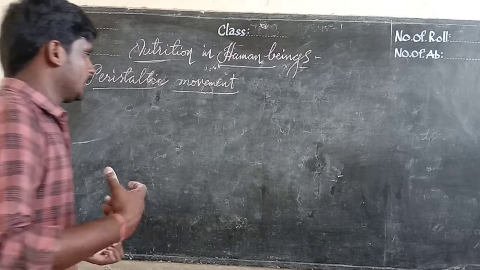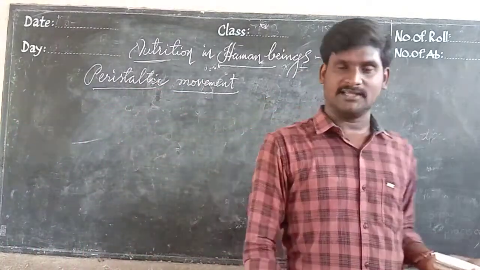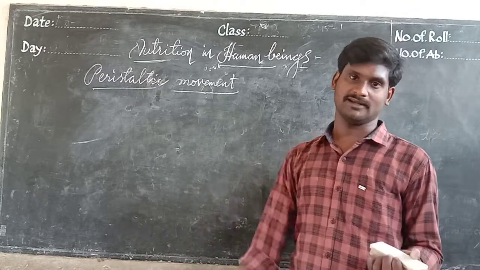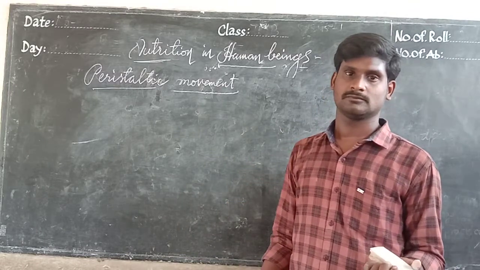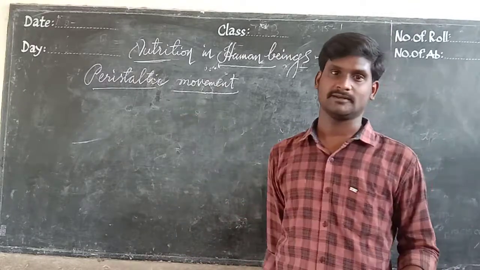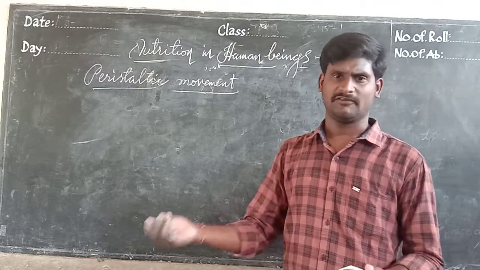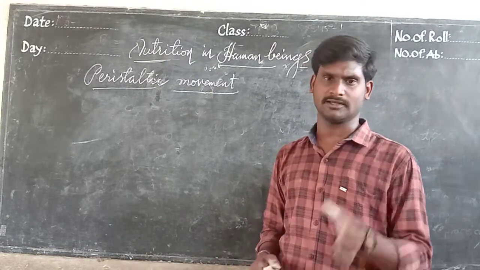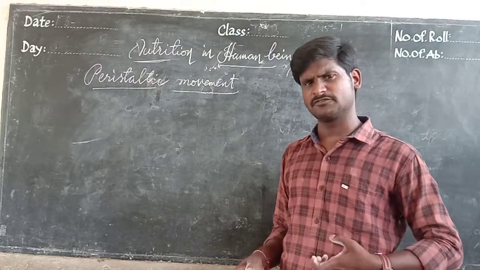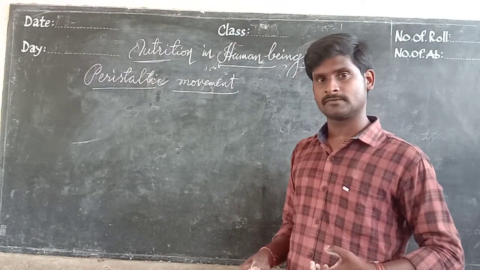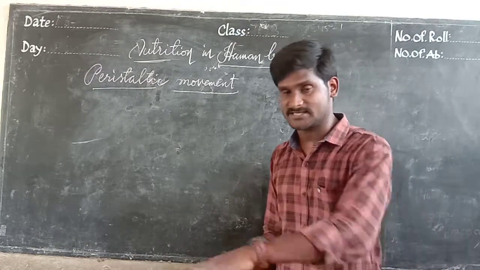Okay, I told you the proteins and carbohydrates are digested, and peristaltic movement is explained. Fats and the remaining nutrients will come next.